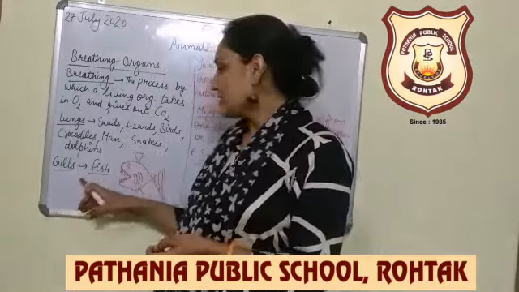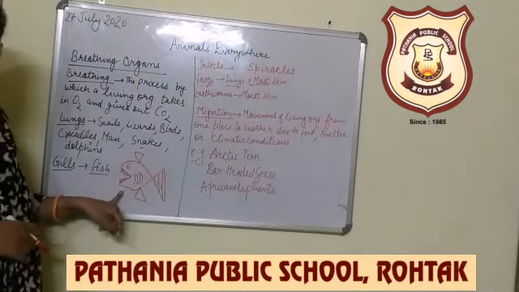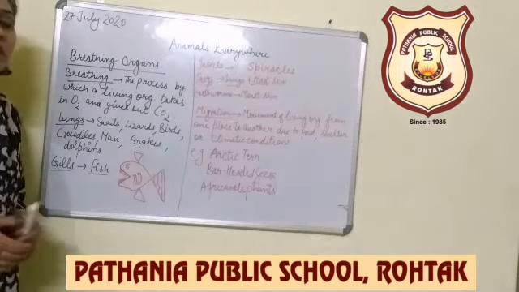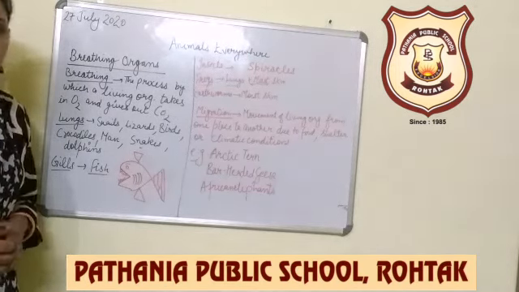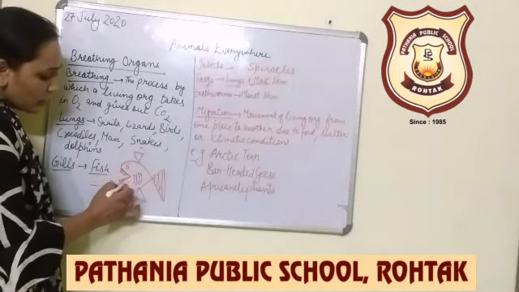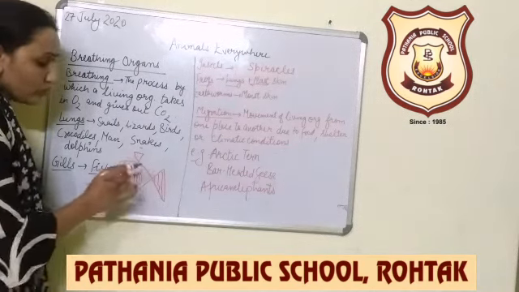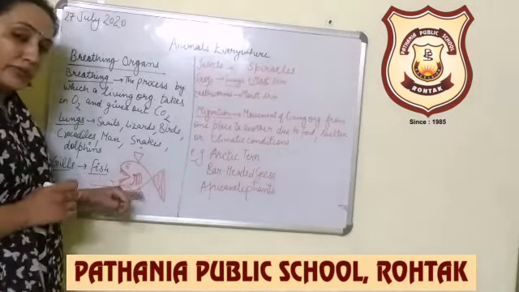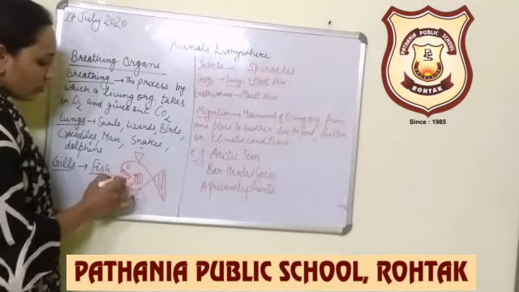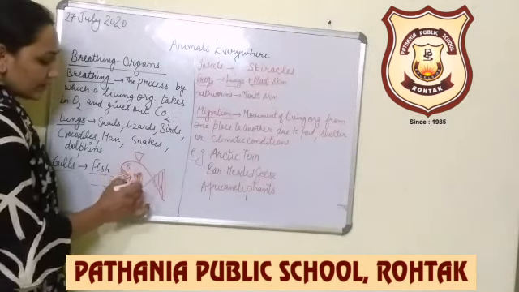Okay. Next is gills. What are these? Gills are the breathing organ in fishes. As you know, fish live in water and in water oxygen is in the dissolved form. So fishes have to take the oxygen in dissolved form by the pair of gills. As you know, blood is present everywhere in the living organism. So first, the dissolved oxygen is taken by the blood and it reaches the gills.